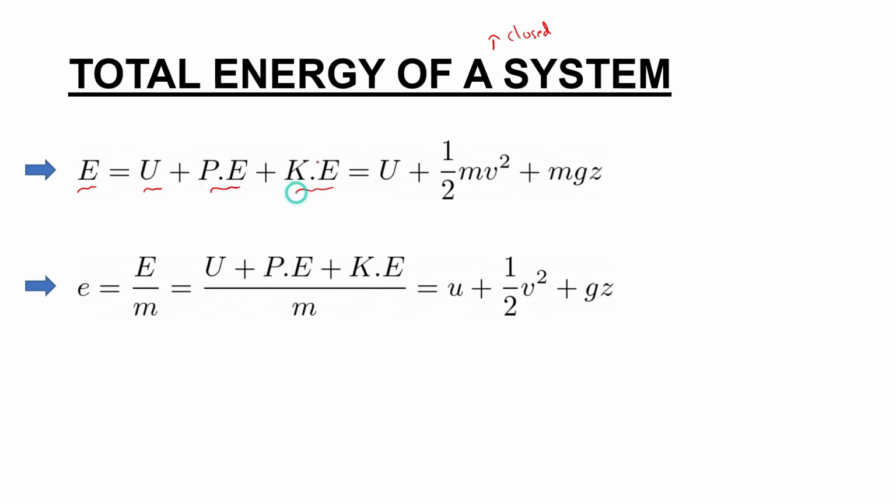These are the macroscopic forms of energy. So this is equal to U plus half mv square plus mgz. So this is the total energy; per unit mass, if you divide the whole by mass m, this is equal to small u plus half v square plus g into z.